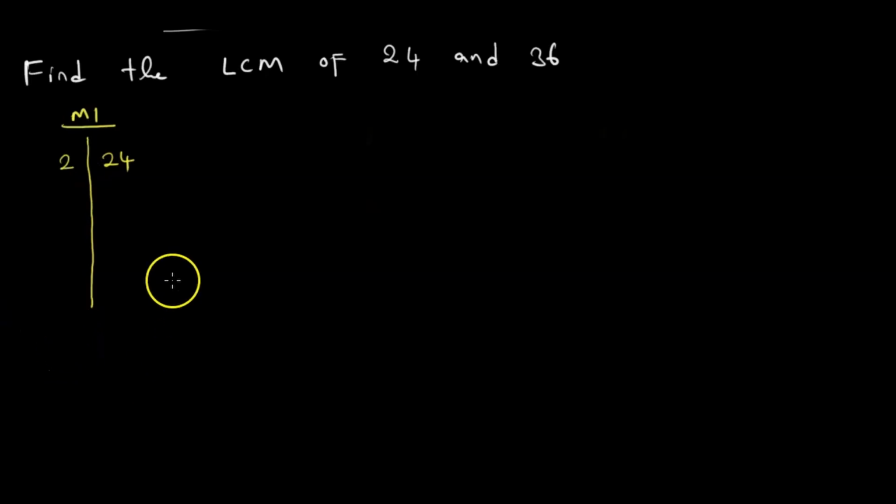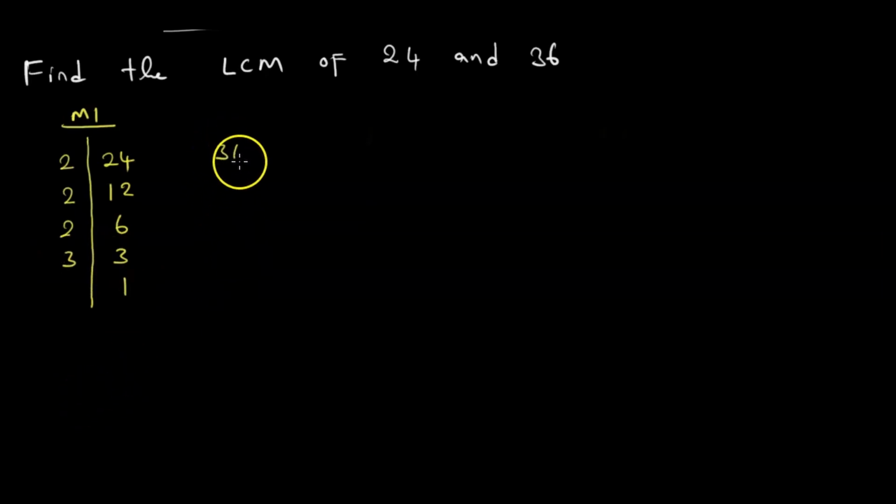So 2 into 24: 2 into 2 is 1, and 2 into 4 is 2. Then 2 again: 2 into 12 is 6, then 2 again: 2 into 6 is 3. Now 2 no longer works, so we use 3. 3 into 3 is 1.